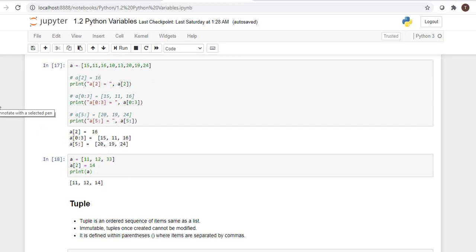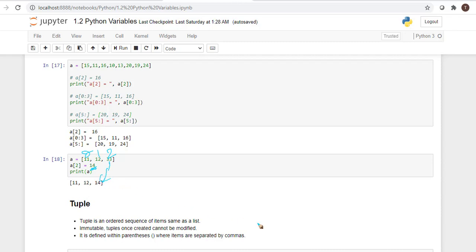The values can be altered, that is called mutable. So here we have 0, 1, 2. The second index, 0th index, first index, second index, it will be altered here to 14. So the 33 will be changed to 14. So it is called mutable.